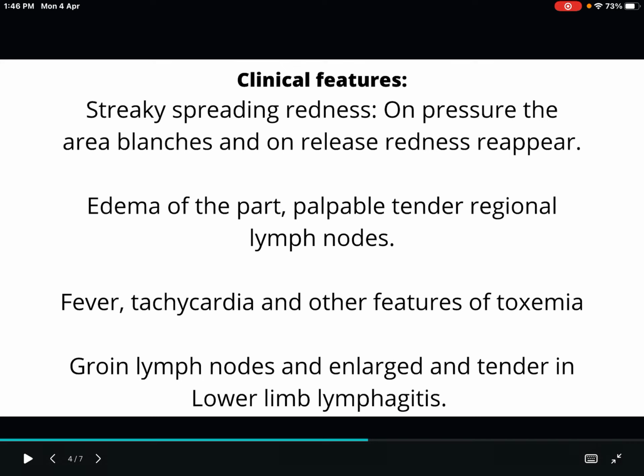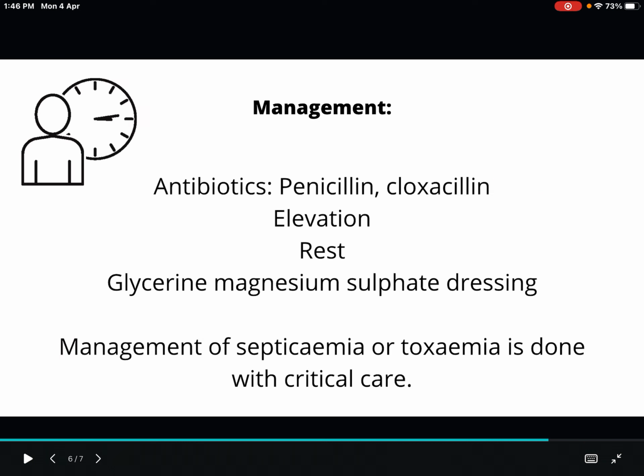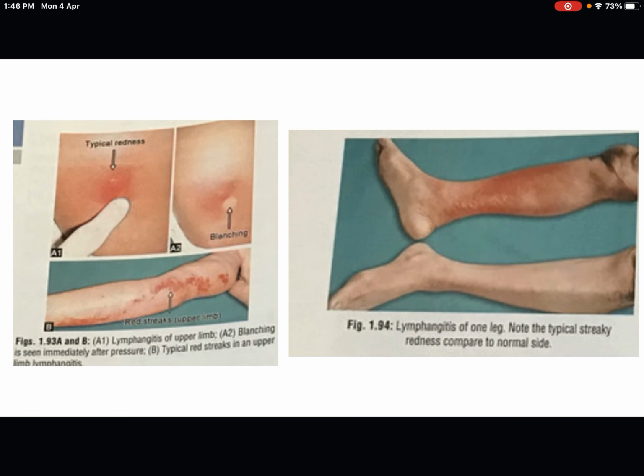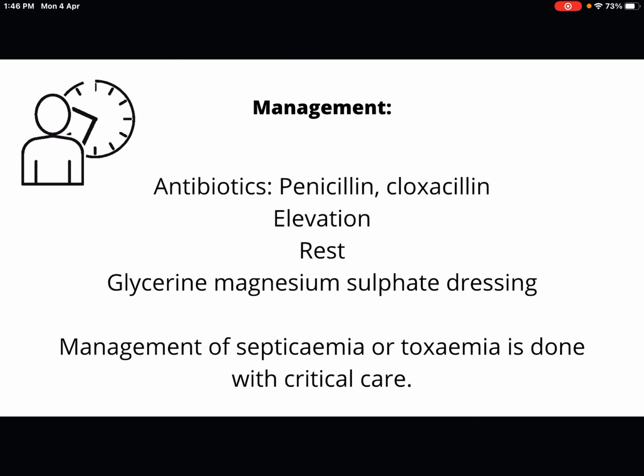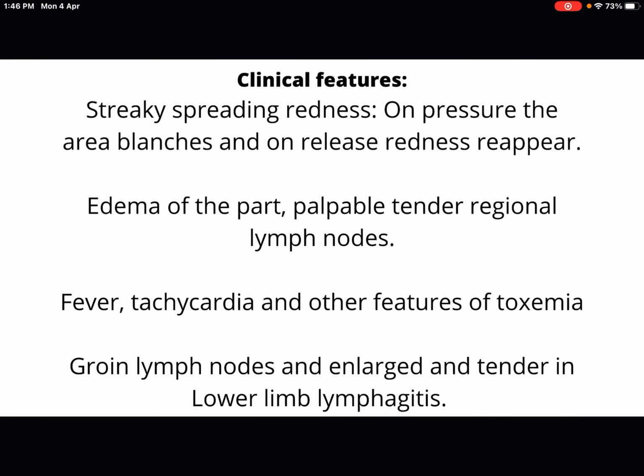Now let's see the clinical features. First one is streaky spreading redness, that you can see in this picture, on the right side lower limb and the left side upper limb. That is the first main important clinical feature. On pressure the area will blanch, and on release of the pressure the redness will reappear. That is a characteristic finding in lymphangitis.